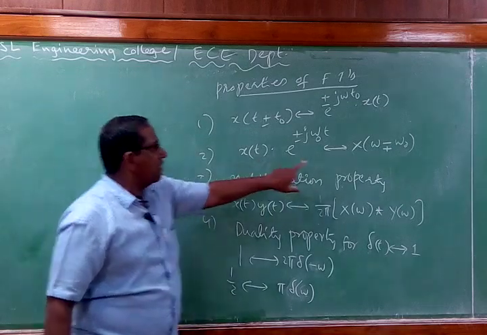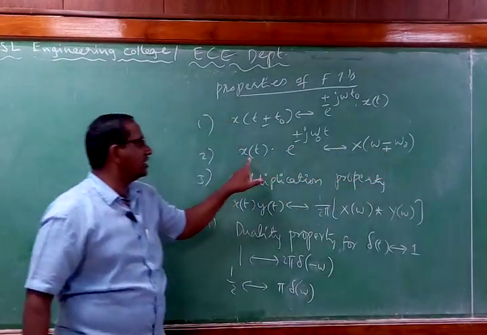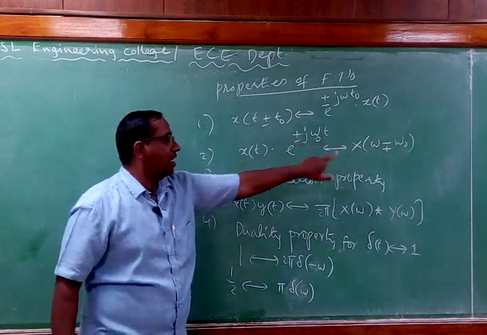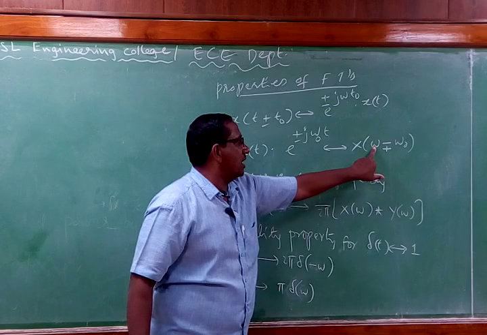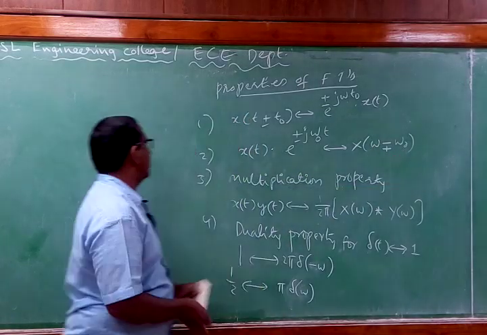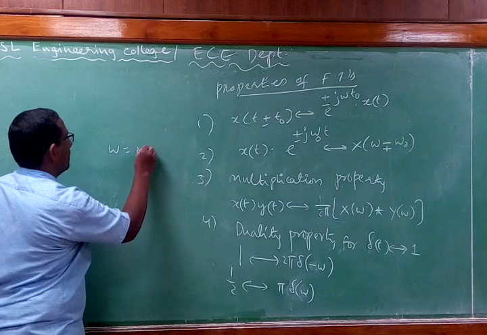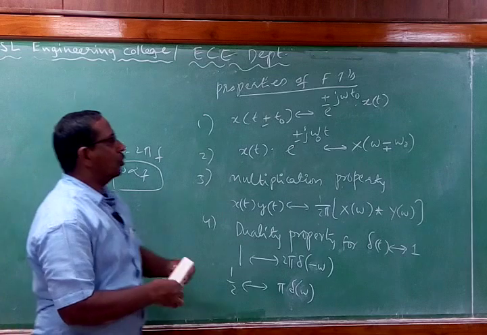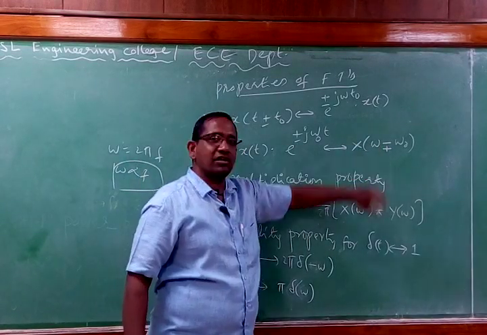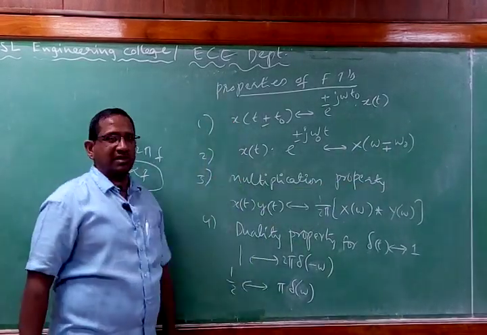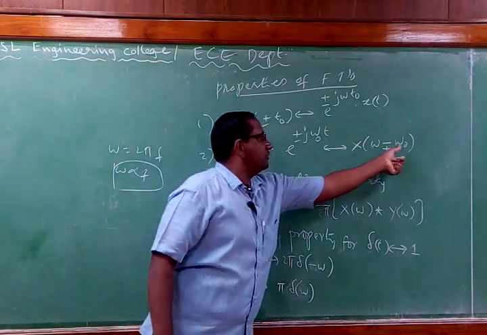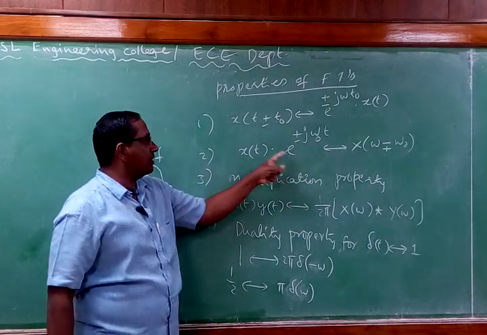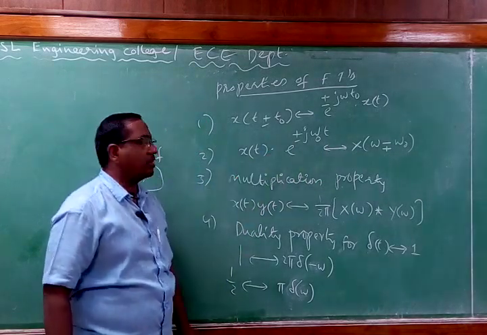Then next, if you have a shift in the frequency domain, how are you going to see it in the time domain? Simply as multiplication by the complex component e power j omega naught t. If the frequency omega is shifted by omega naught, what is omega? We already know that omega is equal to 2 pi f. So omega is proportional to f, that is frequency. Basically omega is angular frequency, but it depends on frequency. So if there is a shift in the frequency of f naught, the same amount of shift will be seen as multiplication of the signal with the exponential component.